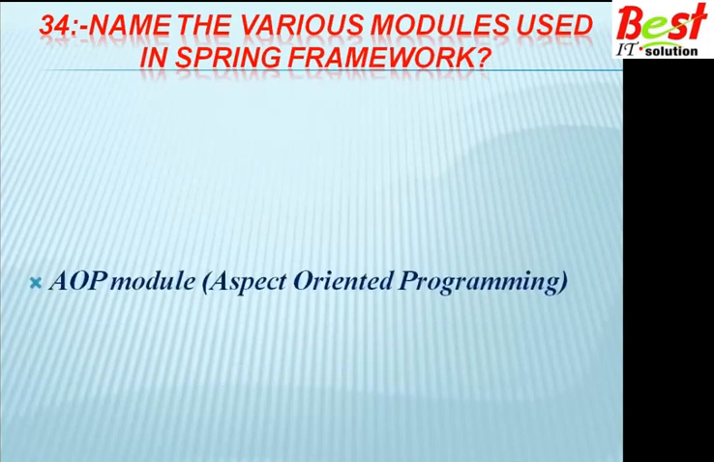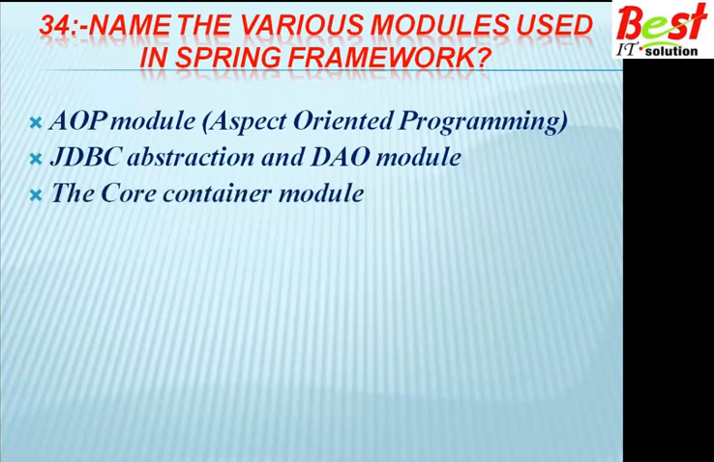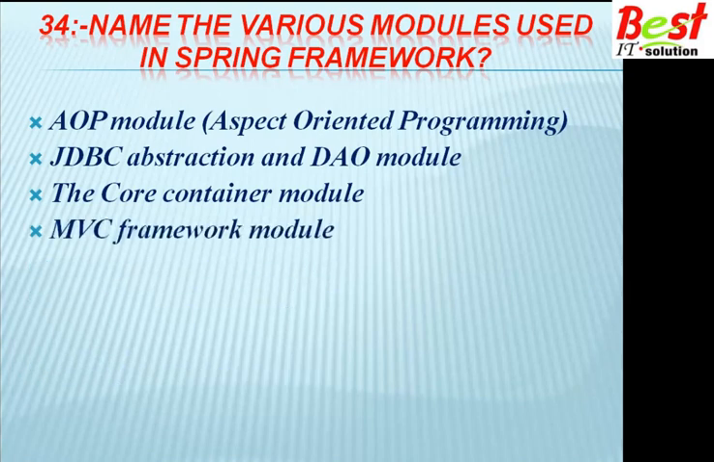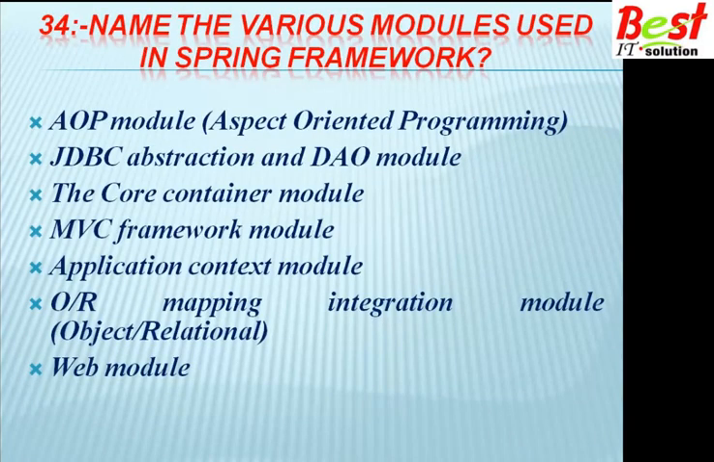Name the various modules used in the Spring framework. There are different modules provided by the Spring framework, like AOP (aspect oriented programming), JDBC (Java database connectivity) abstractions and DAO (data access object) module, the core container module, MVC (model view controller) framework module, application context module, ORM (object relational mapping) integration module, and web module. So these are the modules provided by the Spring framework.